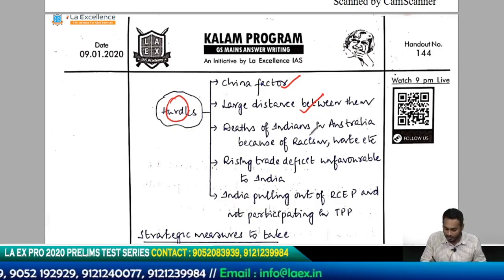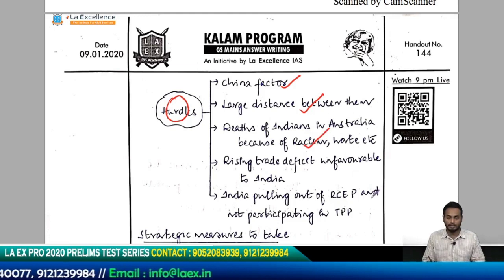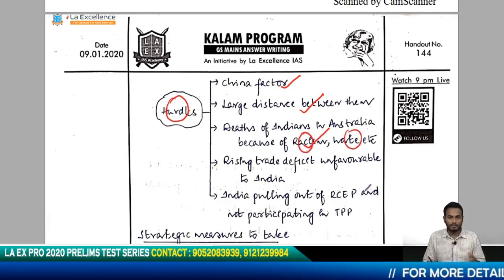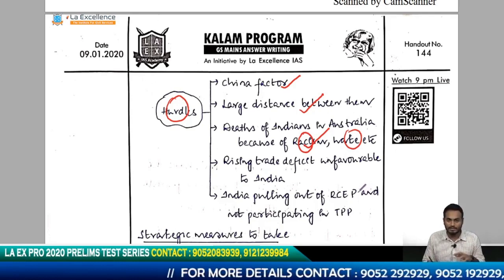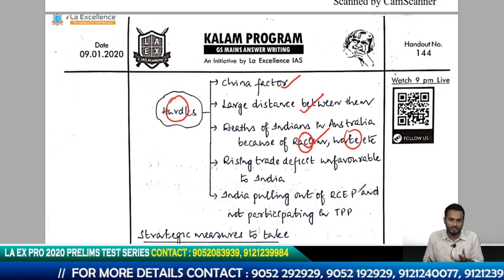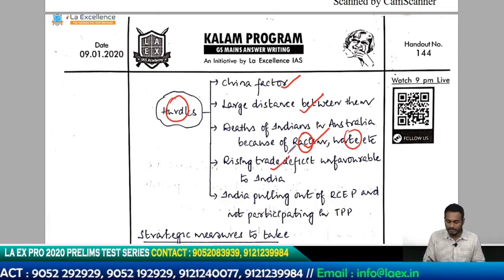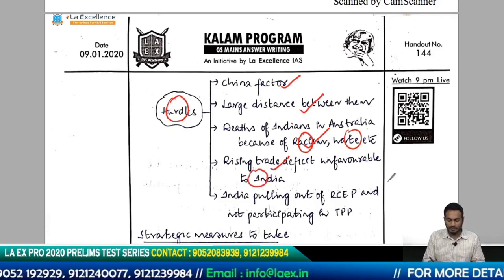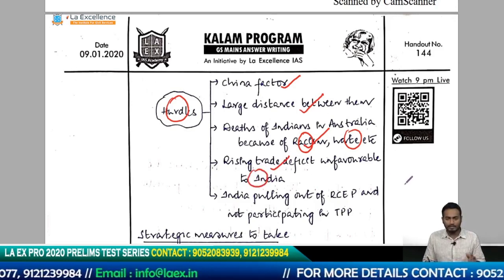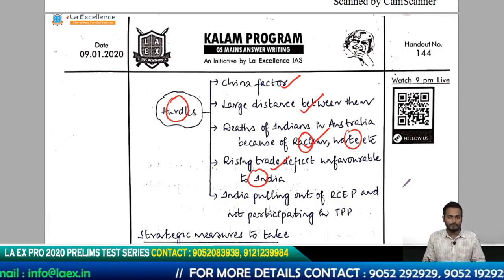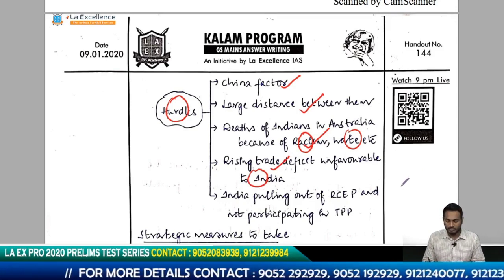Deaths of Indians in Australia because of racism, hate, etc. So basically the Indian diaspora is subjected to crimes in Australia because of several reasons he has pointed out. Okay, so these have to be handled properly, otherwise the trust between the people of one country and another will decrease. This does not bode well for a positive relationship between these two countries. What else do we have? Rising trade deficit, unfavorable to India. So basically the trade deficit isn't too much, but whatever trade deficit is there, it is unfavorable to India, so we cannot have it. So that has to be handled.